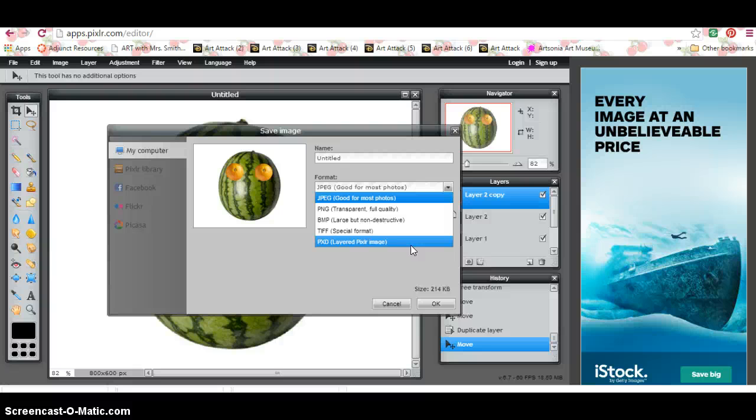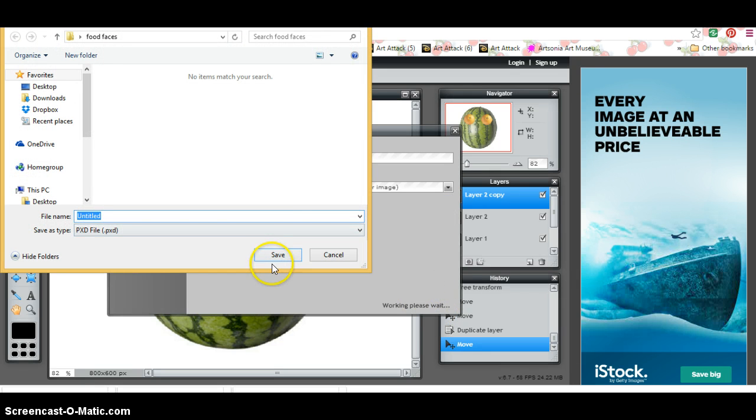That means the next day that student can come back and open up that file and all of their layers will still be there. If they save it as a JPEG or PNG file, what happens is it smooshes all those layers together because it thinks that you're done. So you save as a PXD file until you're finished. The first thing I would tell my students is, while you're working, we're always going to save as a PXD file. So you save that, give it a name.